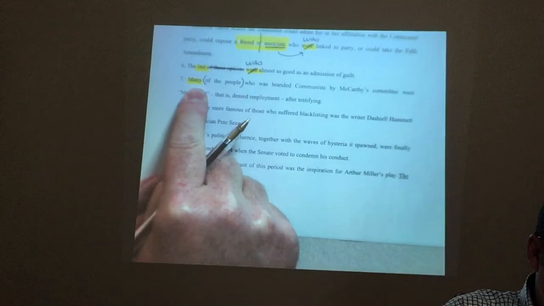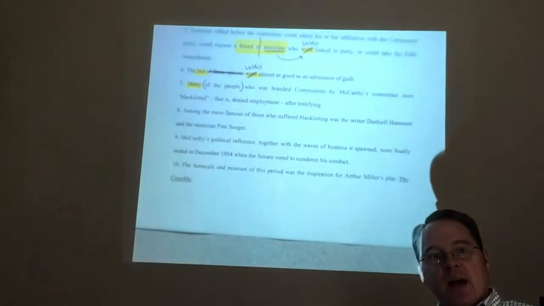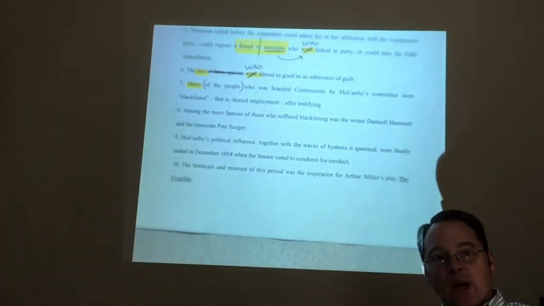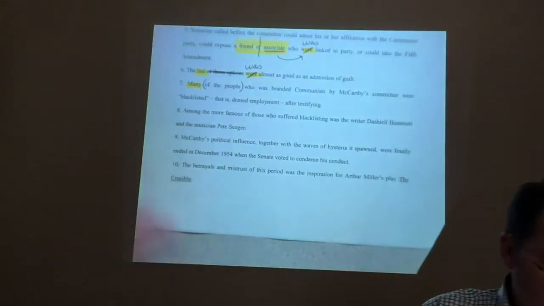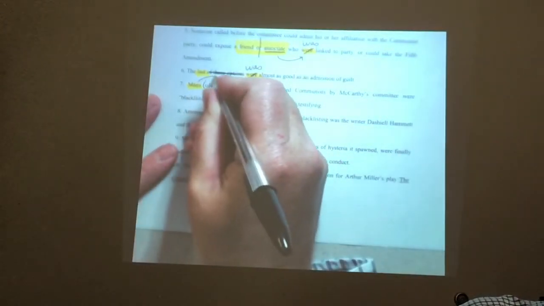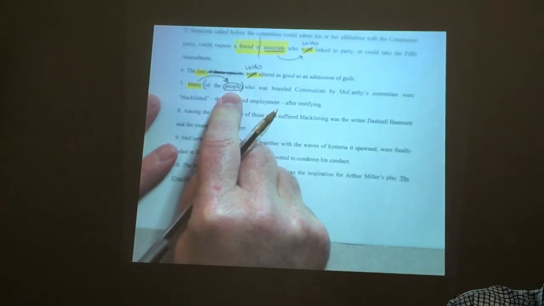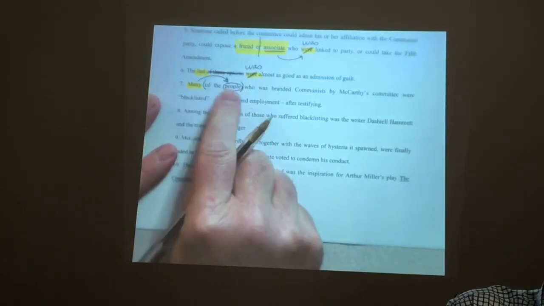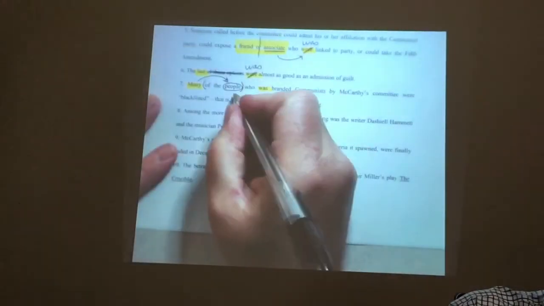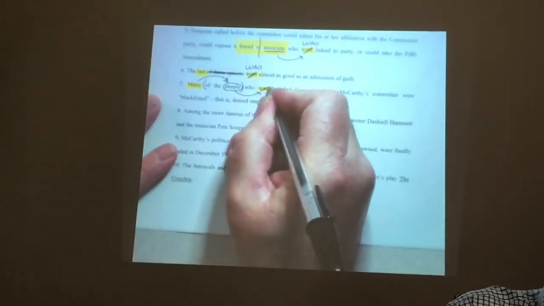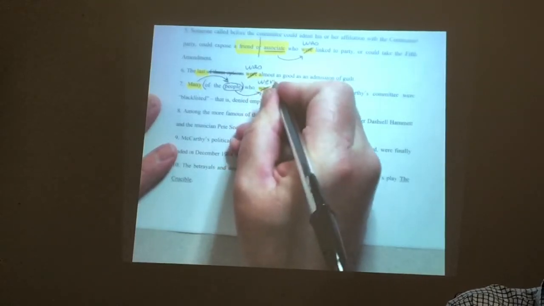a variable indefinite pronoun as the subject, we have to find the antecedent. And the antecedent is the word that the pronoun is referring or pointing to. So I have to draw an arrow to figure that out. And what is that? People. Now, people is not the subject, but it's the antecedent, right? Now, would you say people was? Hopefully not. Hopefully you would say people were.